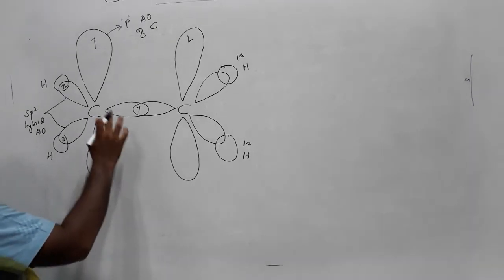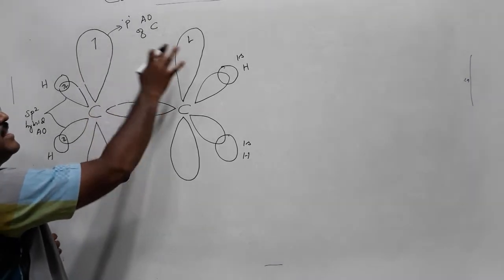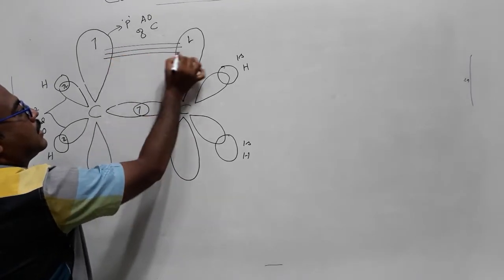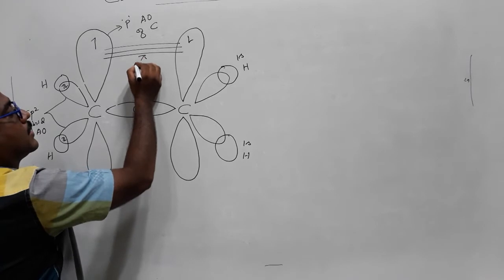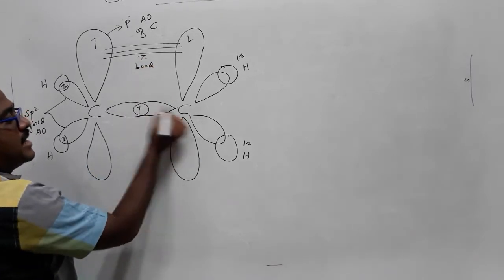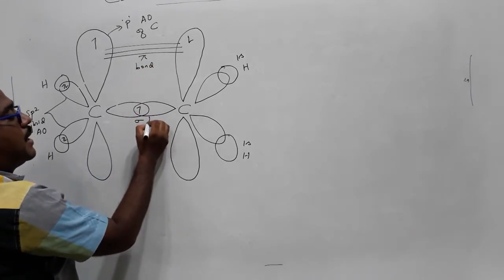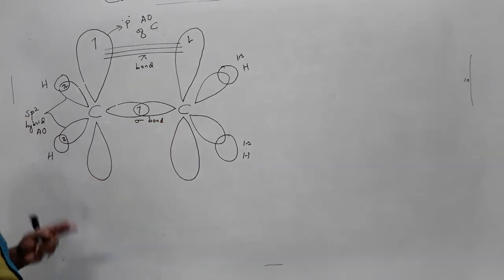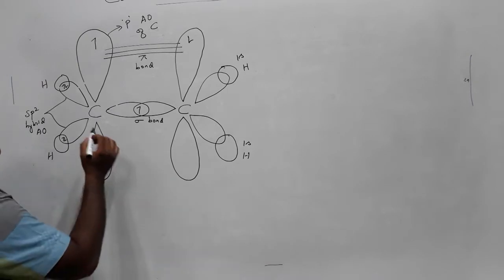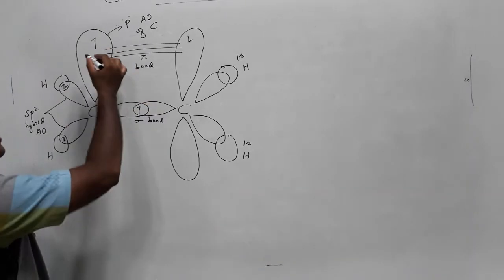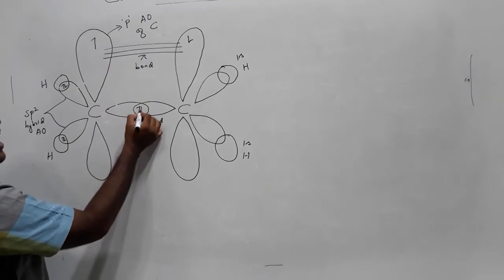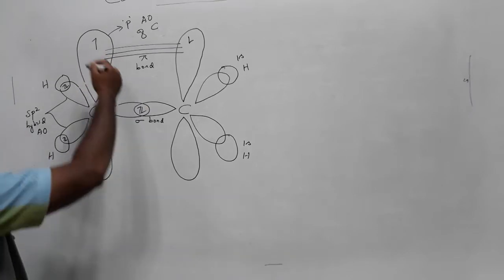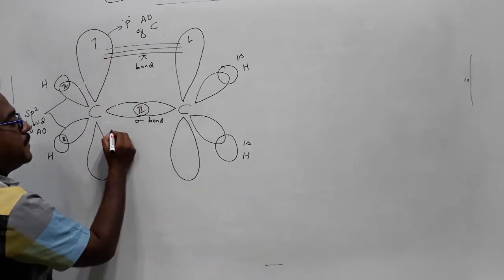In this case, the p orbitals, each having one electron, will undergo lateral overlap, resulting in a pi bond. Here head-on overlap forms the sigma bond. So this one is the bonding model of the ethylene molecule, and we know that of these two electrons, one will be in the sp2 hybridized orbital and another electron will be in the p orbital. Why did this happen? These two electrons exist in a triplet state.